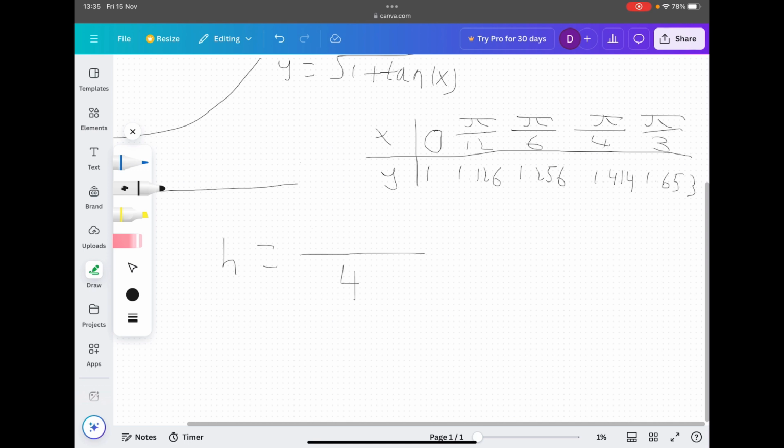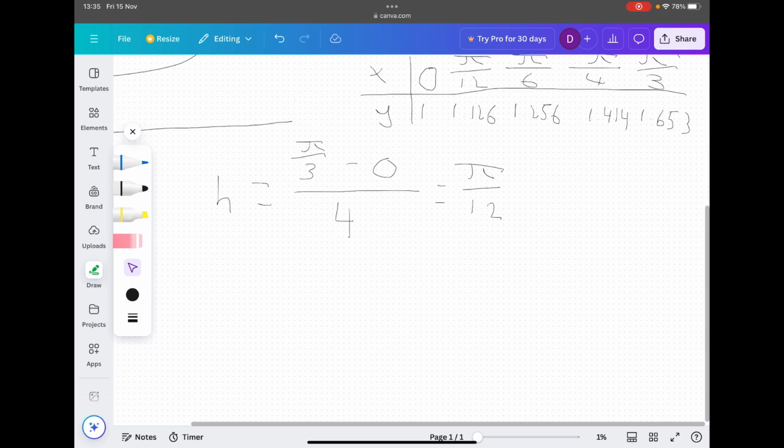What would b be? So b is the highest x value, and that would be pi over 3, because that is our upper limit. And a would just be 0. So let's quickly solve that. We will get pi over 12 yet again. And now we will just use the formula, nice and simple.